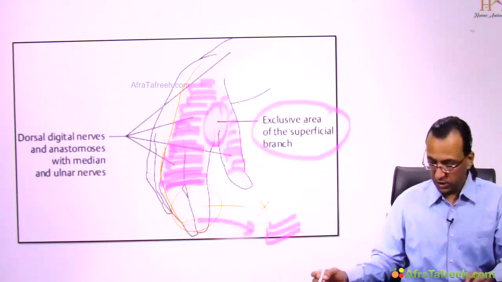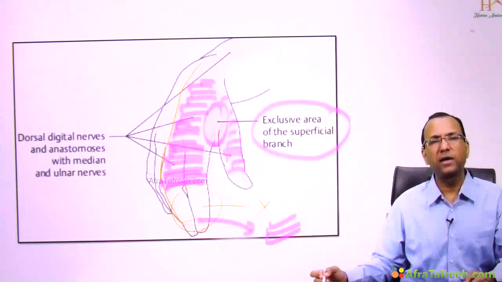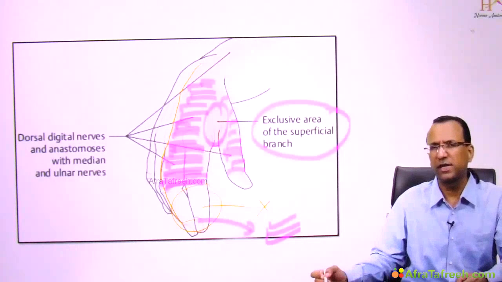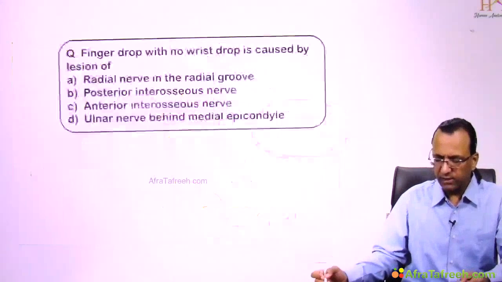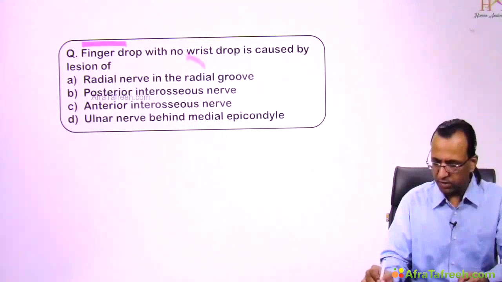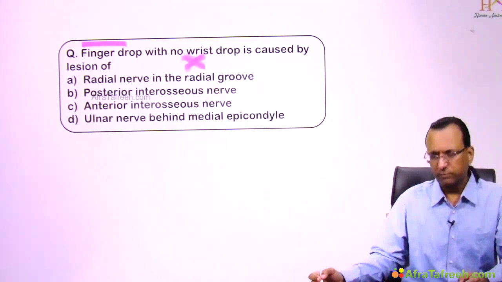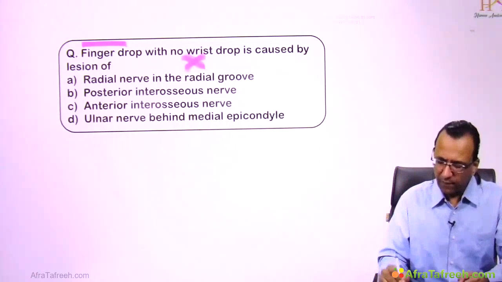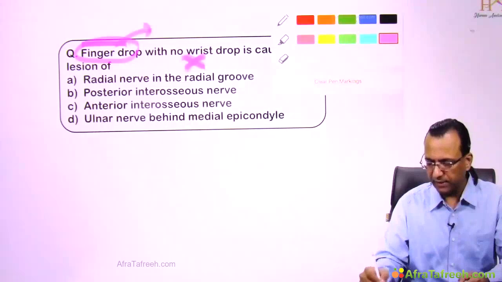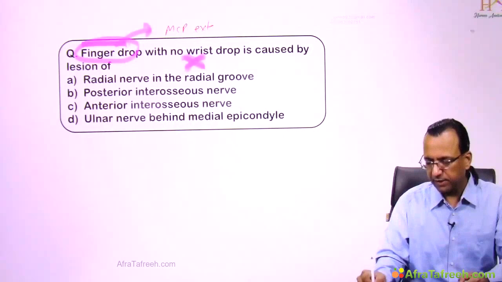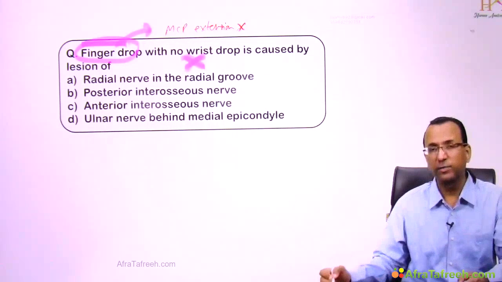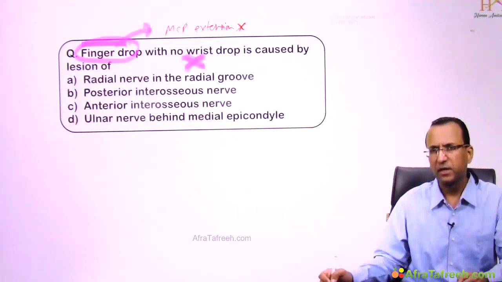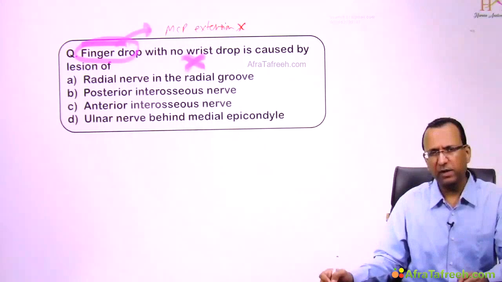Sensory loss? Yes. And there is a finger drop and wrist drop. Yeah, but wrist drop is not necessary all the time. Why? Because see this question, there is a finger drop with no wrist drop, but this is still radial nerve injury. But how can this be radial nerve injury? It is a branch of the radial nerve which is compromised. Which branch? See, finger drop means loss of MCP extension. MCP extension is gone, so there is a finger drop. But IP extension may be working, and wrist extension may be working.